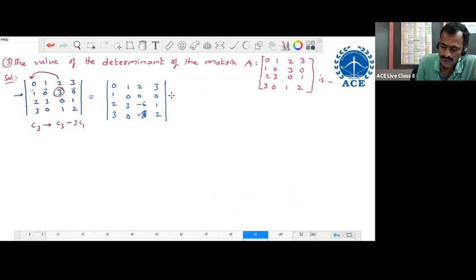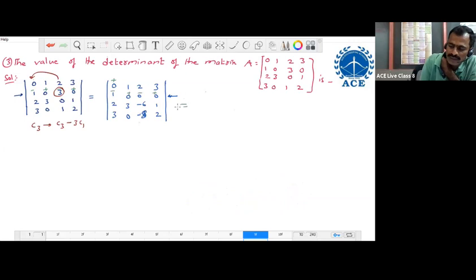Now we got 3 zeros along the second row. So we expand along the second row. If we expand this fourth order determinant along the second row, we require only one third order determinant. Signs are plus, minus, plus, minus, plus. But 3 zeros are there, not required.